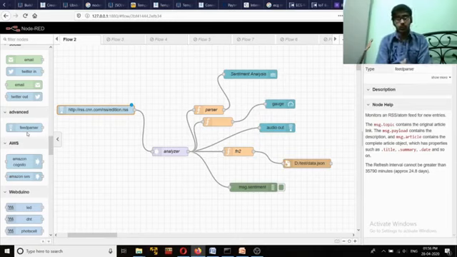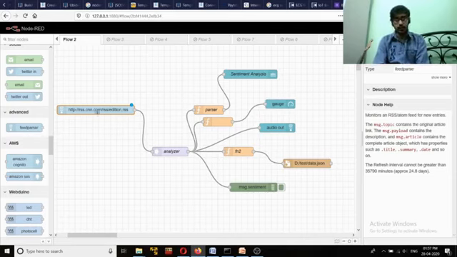If we go to any news channel and type the RSS feed corresponding to that, you can subscribe to that feed. RSS is Really Simple Syndication, which can connect your device or your application with the news channel, so that whenever any recent news comes, it will be fetched from that news channel and you can display that in your application itself. So that is one of the advantages of RSS feeds.